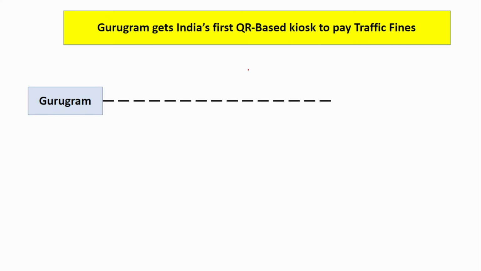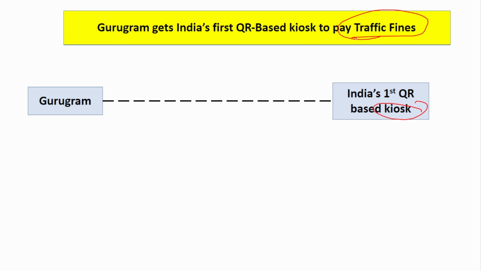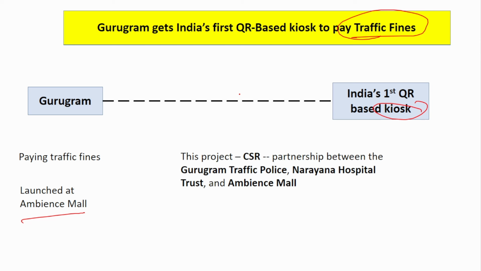Next is Gurugram, which has India's first QR based kiosk, to pay traffic fines. Gurugram is the first city in India to get such a kiosk, and using this you can pay traffic fines. It will be available in the Ambience Mall in Gurugram. This project is basically a CSR project, a partnership between the Gurugram Traffic Police, Narayana Hospital Trust and Ambience Mall. Three partners: Gurugram Traffic Police, Narayana Hospital Trust and Ambience Mall.